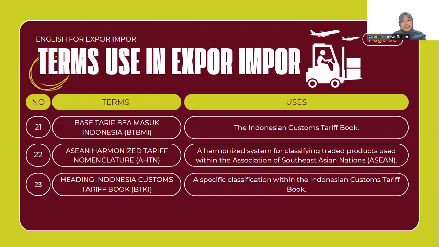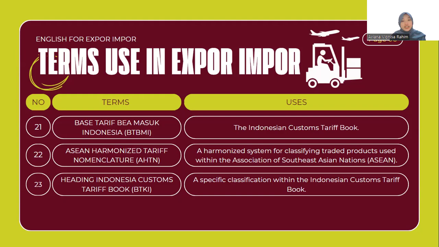And then next, we have Buku Tarif Bea Masuk Indonesia, BTBMI, which is the Indonesian Customs Tariff Book, and then ASEAN Harmonized Tariff Nomenclature, AHTN. Here is a harmonized system for classifying traded products used within the Association of Southeast Asian Nations, ASEAN. Next, we have Buku Tarif Kepabeanan Indonesia, BTKI, as a specific classification within the Indonesian Customs Tariff Book.